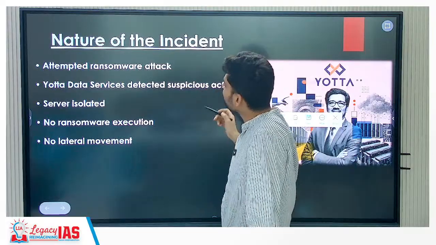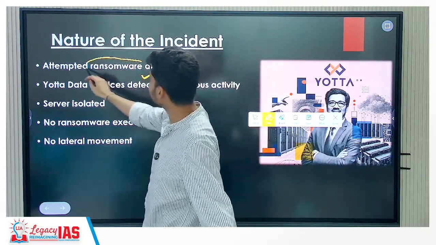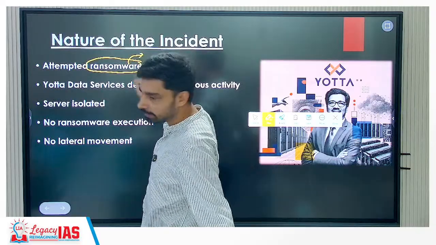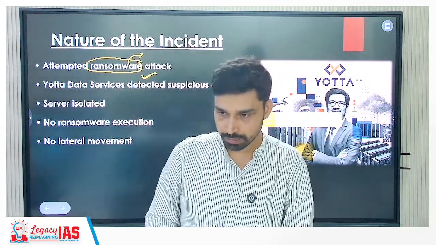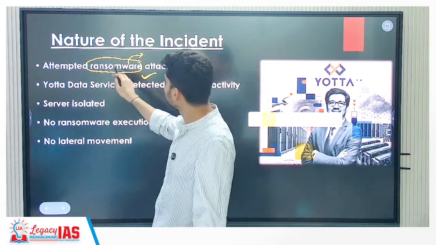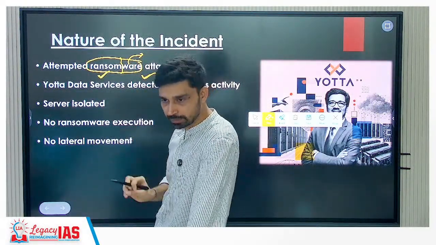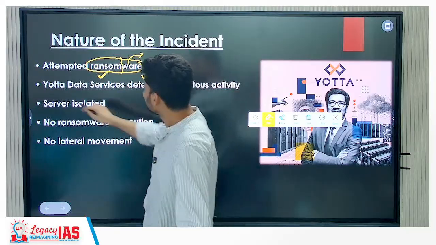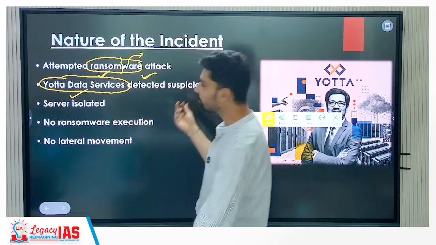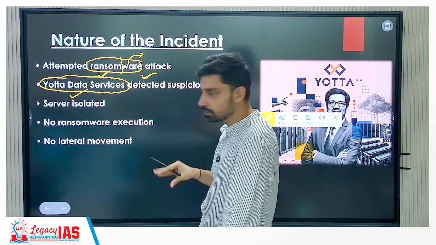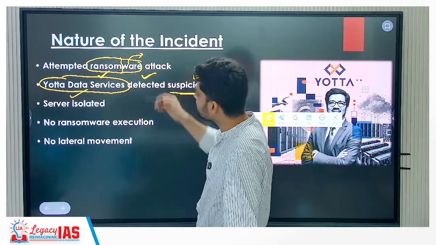If you look at the nature of the incident, an attempted ransomware attack was planned here. Ransomware is basically when someone steals critical data and would give it back if you give them a certain amount of money. So they are trying to extract ransom by using cyber attacks, right? So this is the new tool. The company that was involved here is Yota Data Services. They were the ones who manage and store all the data. That means their server was attacked. So the suspicious activity was reported to them.